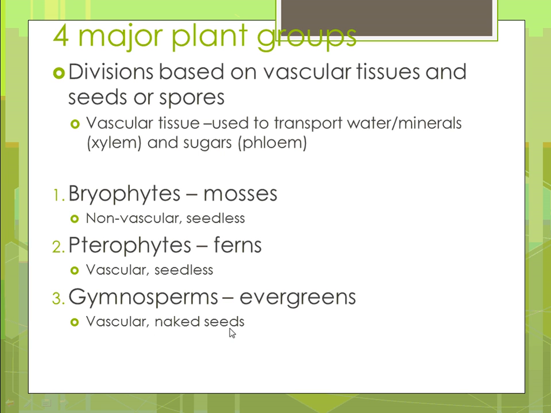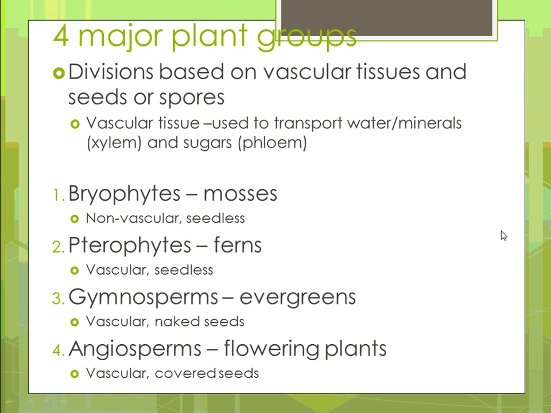They have naked seeds. And then we have the angiosperms, which are your flowering plants. They also have vascular tissue, so there's only one group that does not have vascular tissue. Those are bryophytes. Angiosperms have covered seeds, and they produce fruit and flowers. So these are the four different groups.